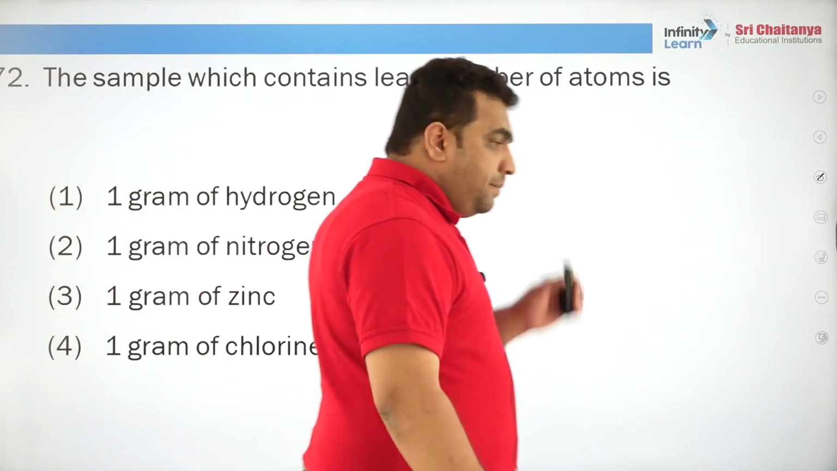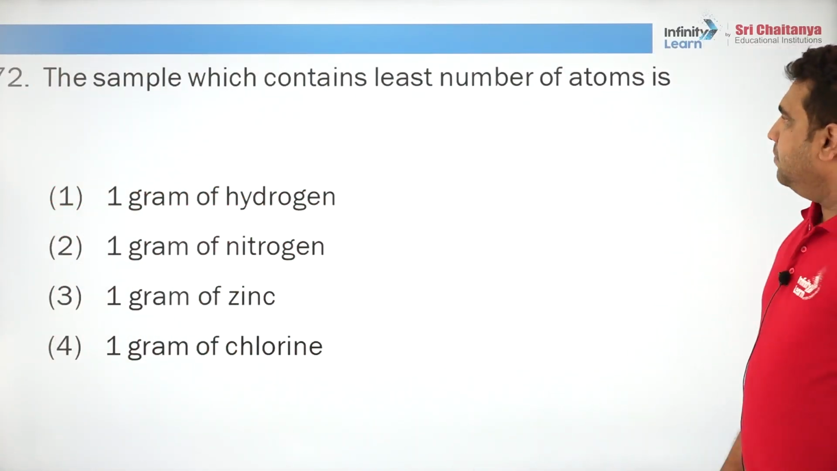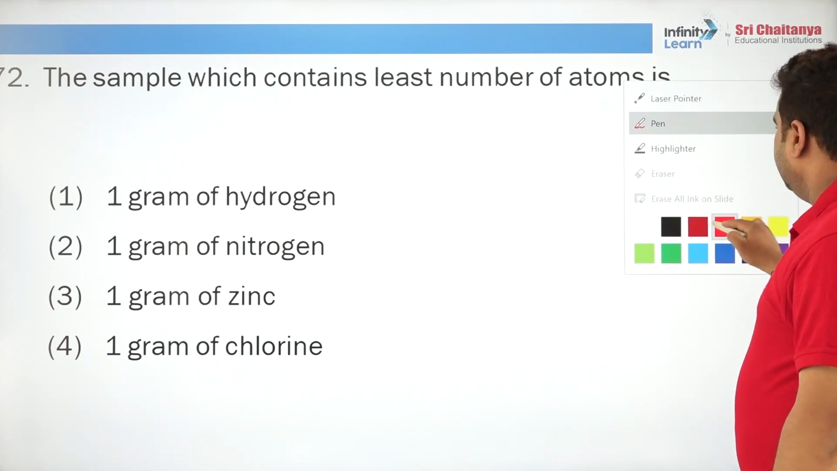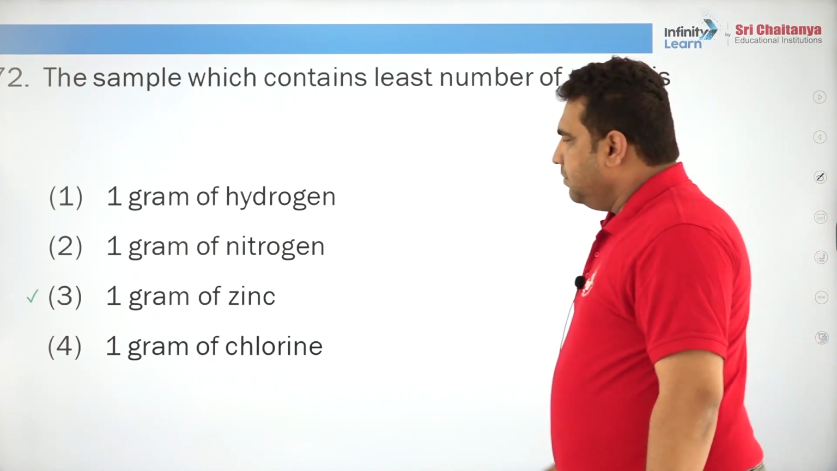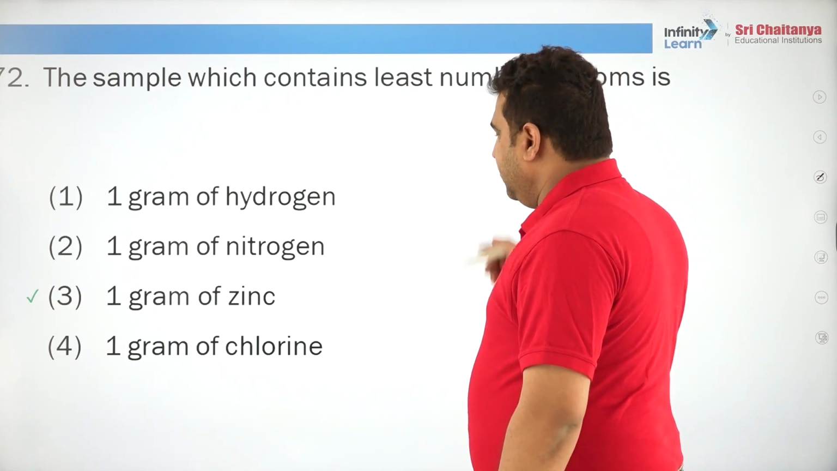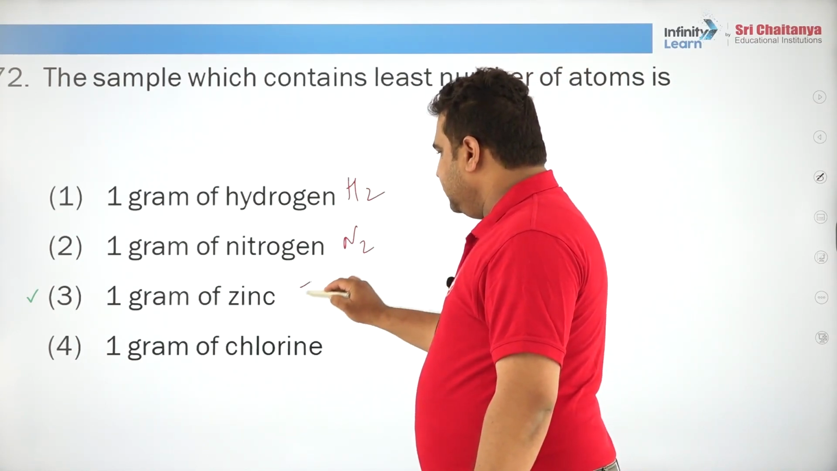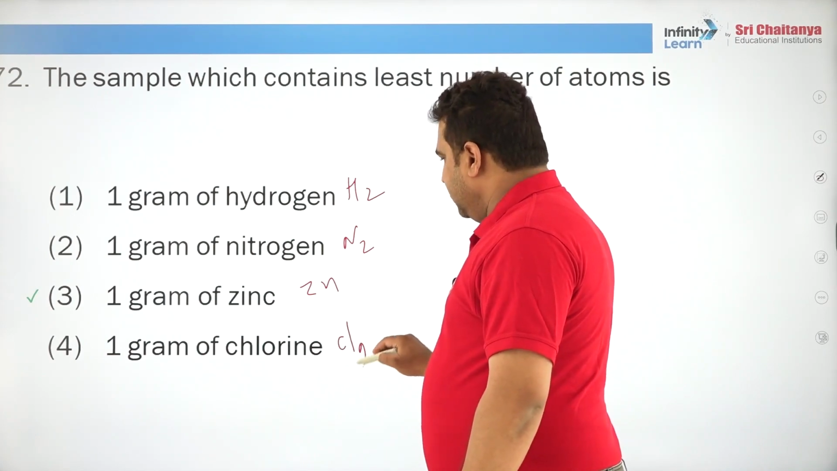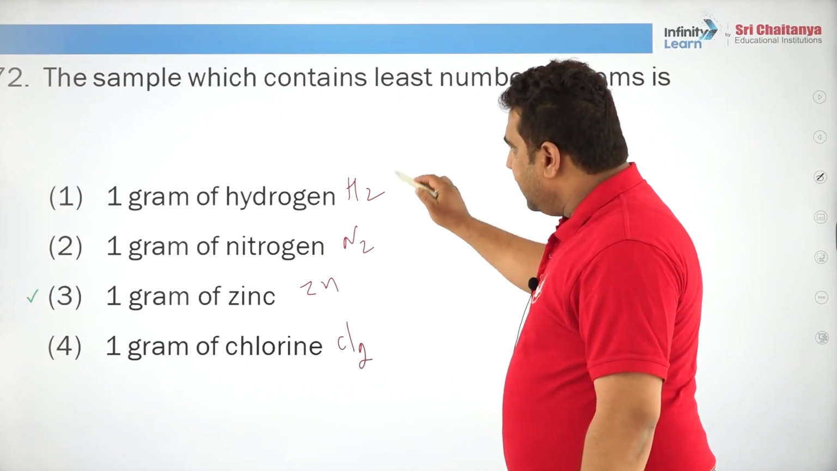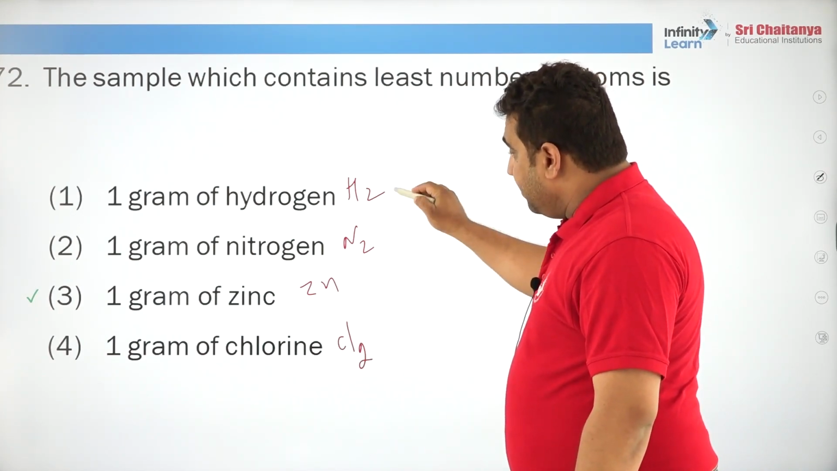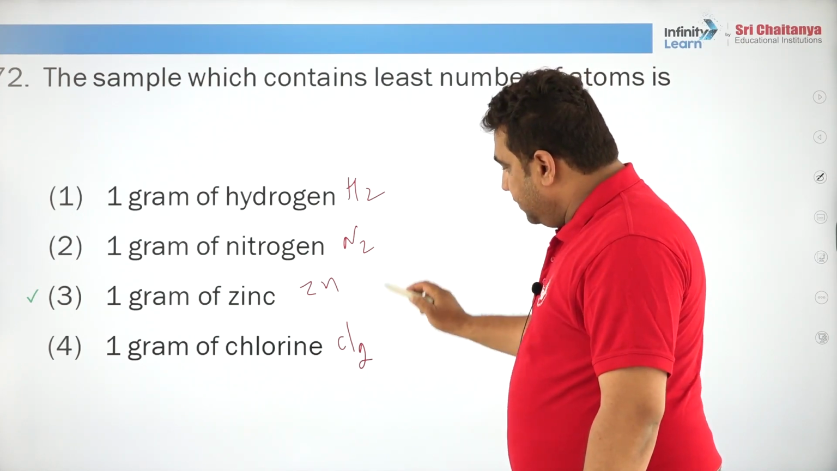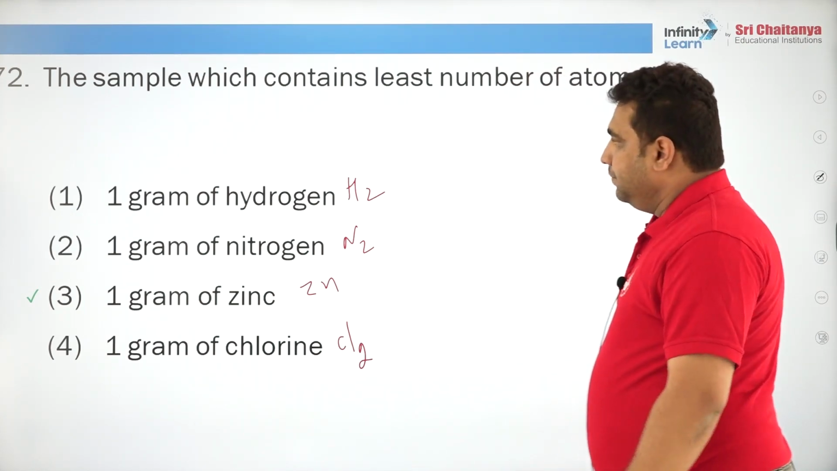Next, the sample which contains the least number of atoms is. Hydrogen means it is speaking about H2, nitrogen is N2, zinc is Zn, and chlorine is Cl2. So you can see you are having 1 gram atom, 2 gram atom, 2 gram atom, 1 gram atom, and here you are having 2 gram atom.